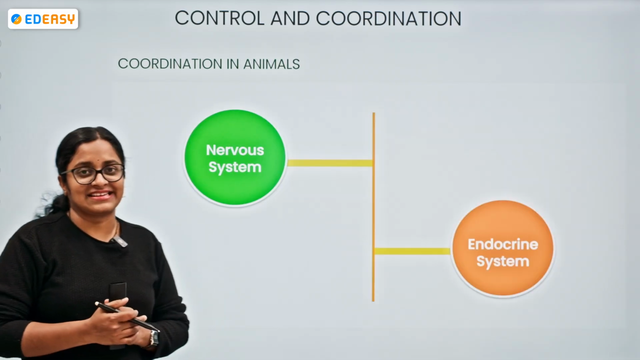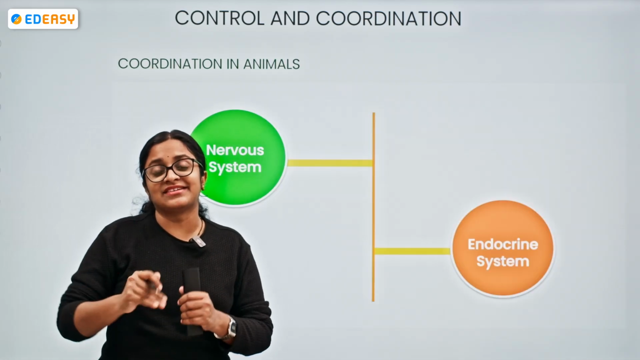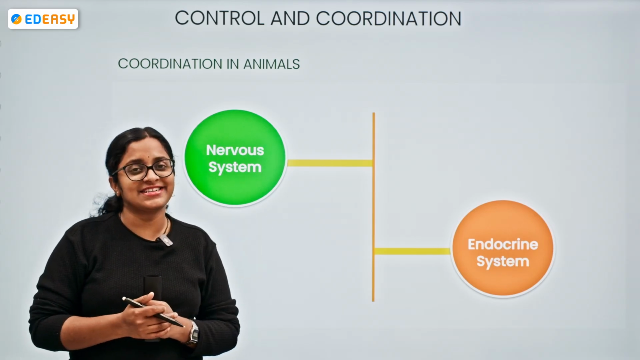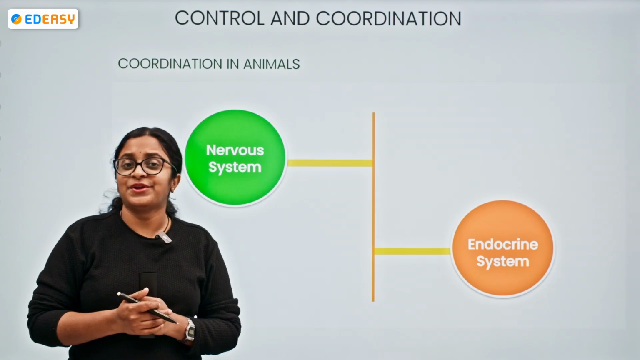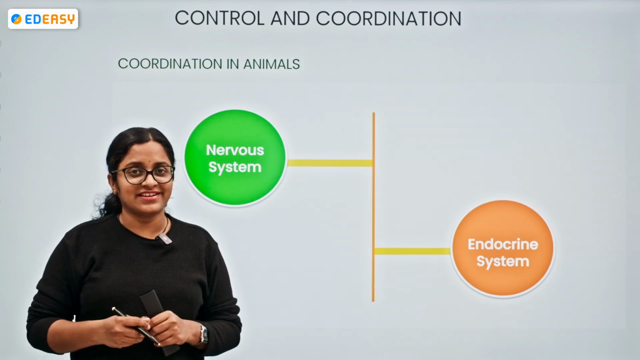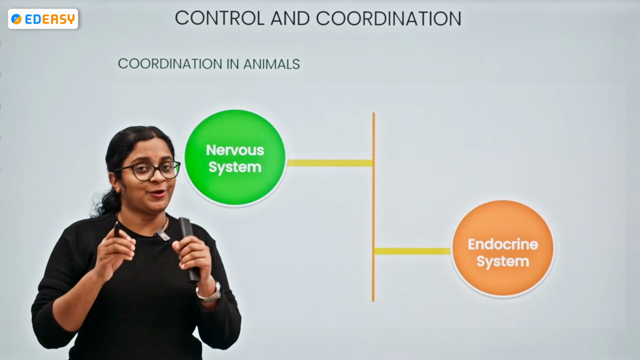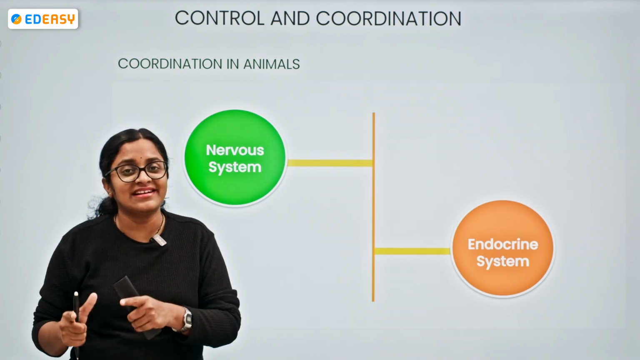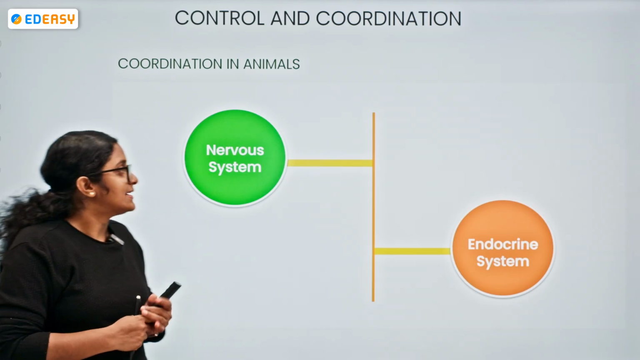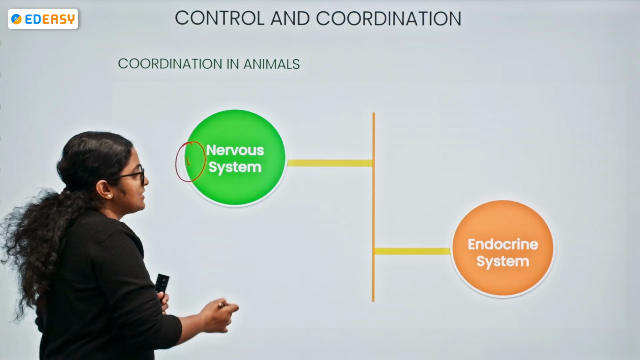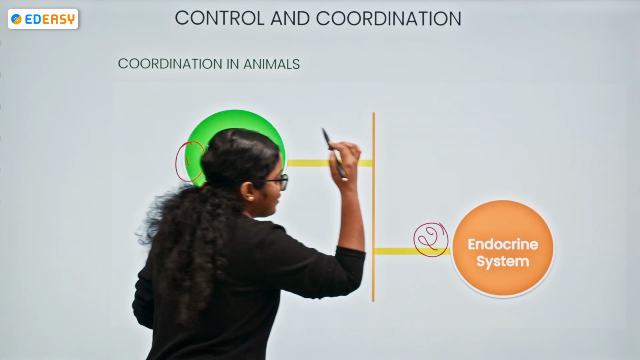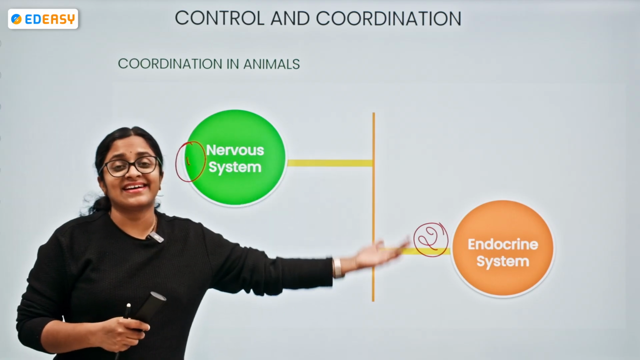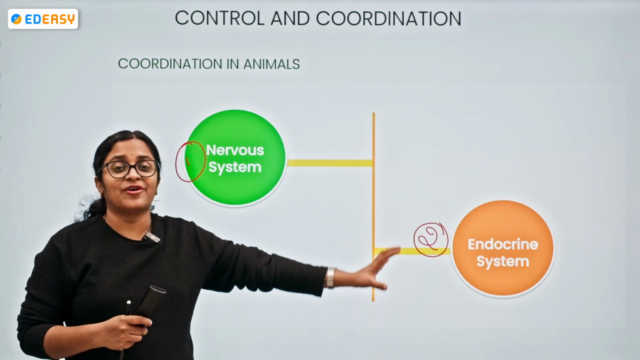Wow, that's fantastic. Then now, with respect to the animals, with respect to the human beings, how should this control and coordination get carried out? Do you think it is only the function of the nervous system? No, not only the nervous system. There is one more system that we shall discuss. The first one is the nervous system, and then we shall have the endocrine system. In today's discussion, we shall focus on the nervous system. In the next session, we shall understand the endocrine system.